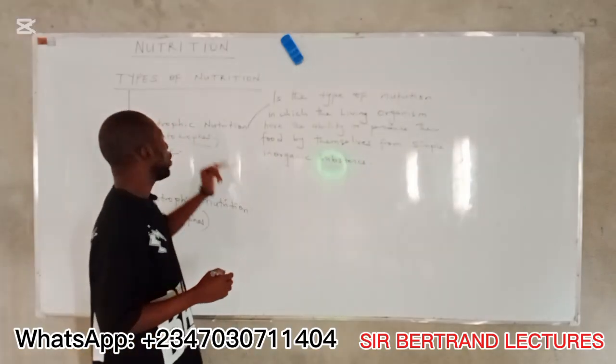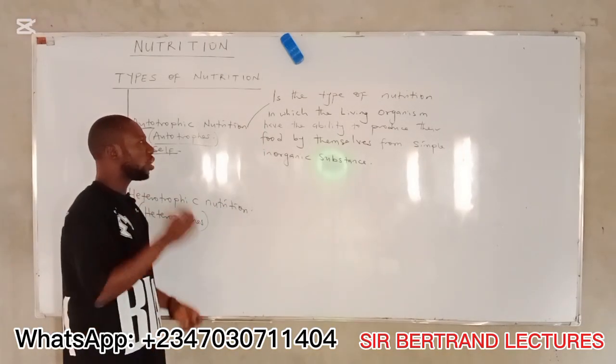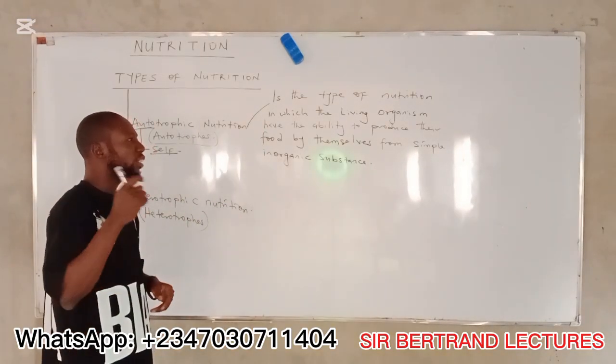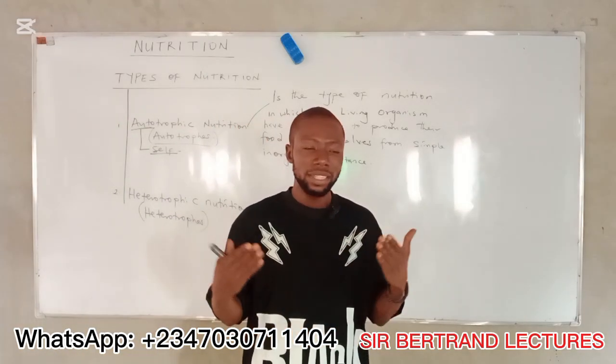All right? Autotrophic nutrition is the type of nutrition in which the living organisms have the ability to produce their food by themselves from simple inorganic substance.